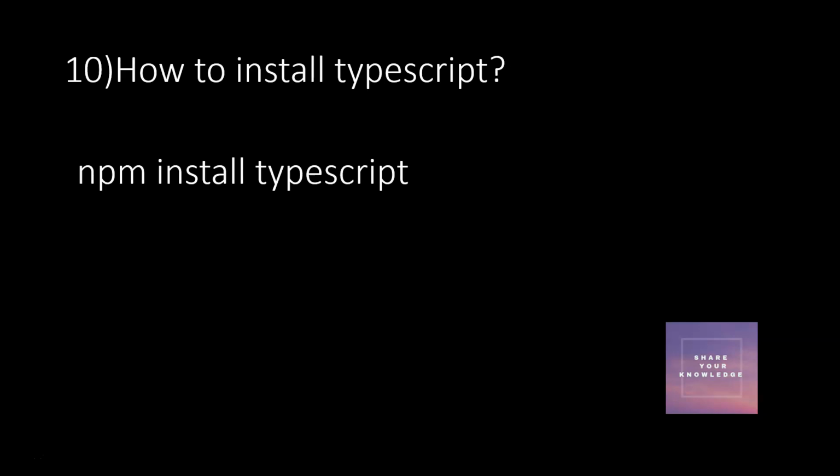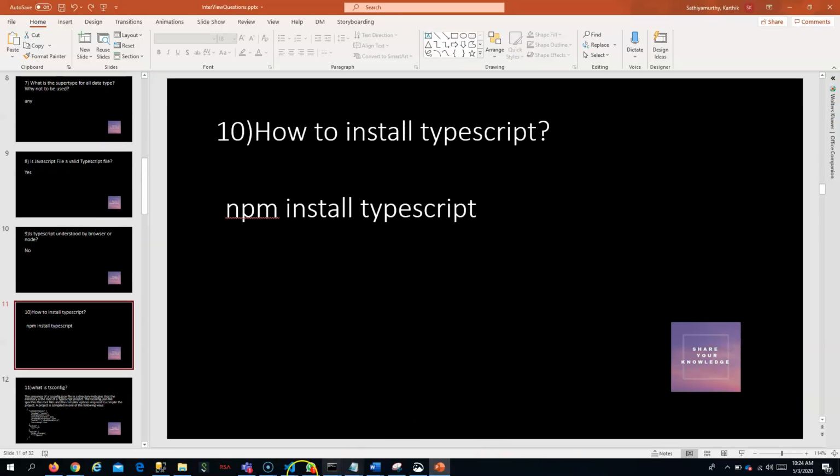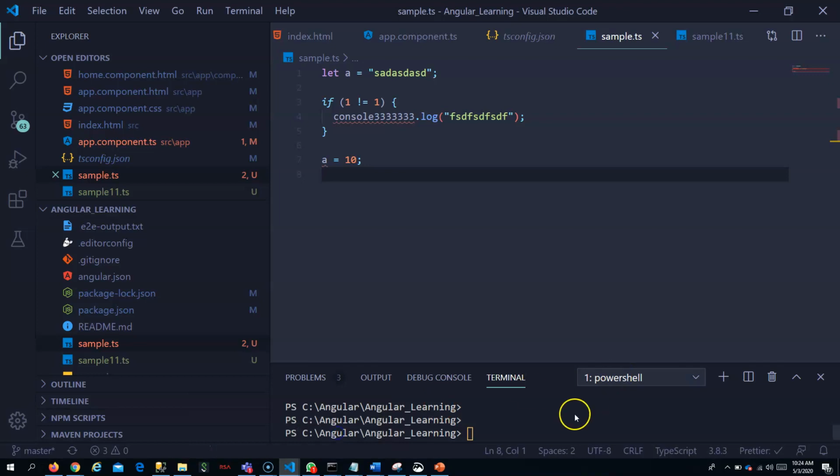How to install TypeScript in your application? It is very simple. You just go to your application and run npm install, maybe with save, typescript. If you do that, it will install TypeScript in your application, and you can start writing TS files, and you will be able to see the TypeScript errors.